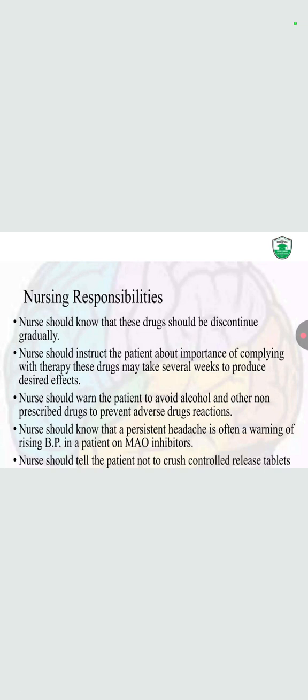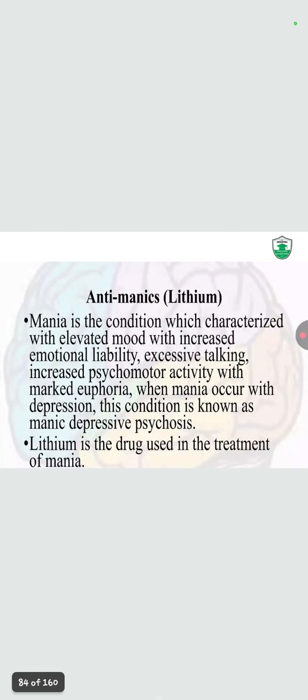These drugs may take several weeks to produce the desired effect. They should warn the patient to avoid alcohol and other non-prescribed drugs to prevent adverse drug reactions. The nurse should know that a persistent headache is often the warning of rising BP in a patient on a monoamine oxidase inhibitor. They should tell the patient not to crush the controlled-release tablet.